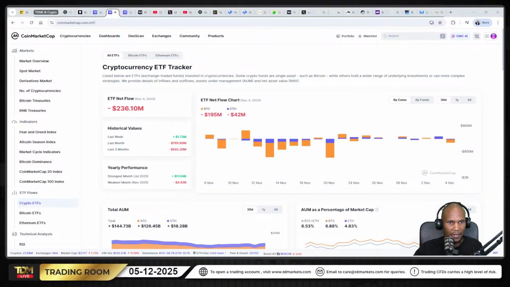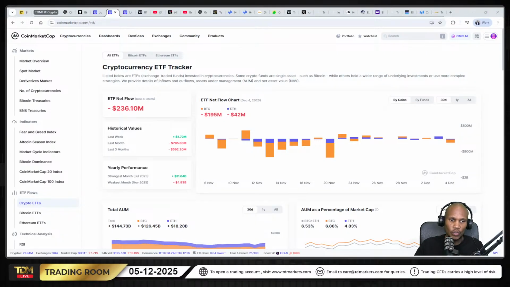So now, how does everything work? We know what inflows and outflows are. Inflows basically means money going in. What happens when there's an inflow is that investors are buying shares of that ETF, and then that ETF must buy the underlying crypto.